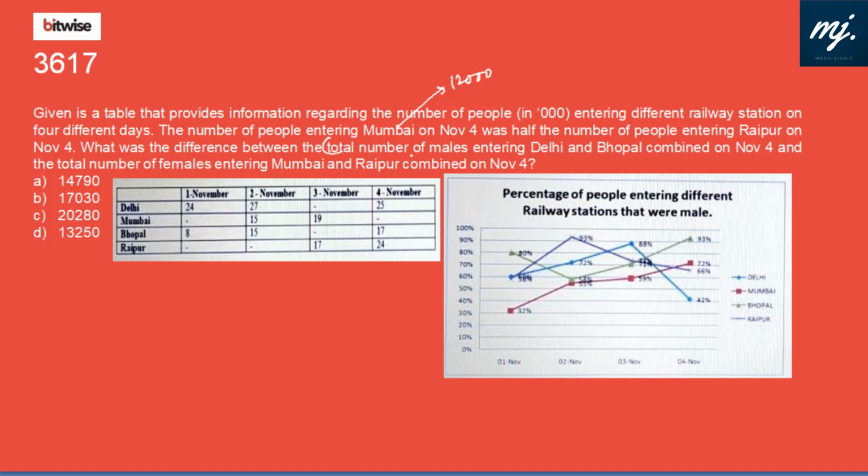What was the difference between the total number of males entering Delhi and Bhopal on November 4? Delhi, total number of people entered were 25,000, and for male, we can see Delhi is blue, and these are the percentage of people entering that were male. So blue is 42%, 25,000 into 42%. And we need Bhopal. Bhopal is 17,000, and Bhopal here is green. Green is showing me 93%.